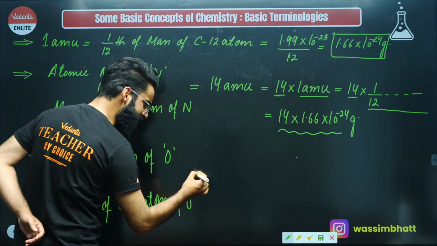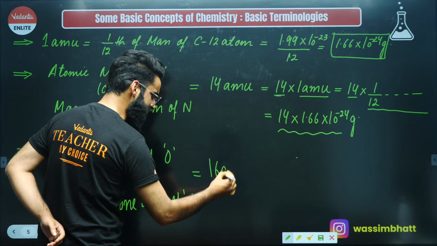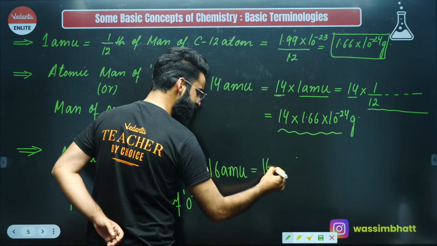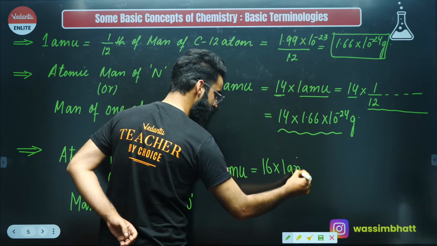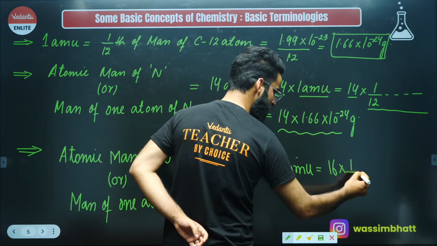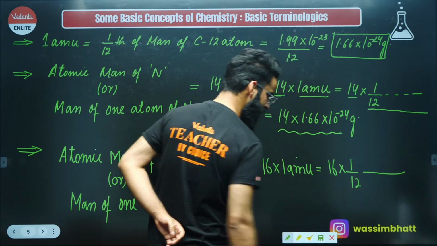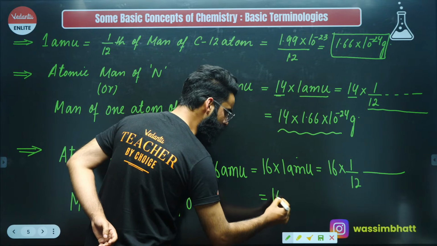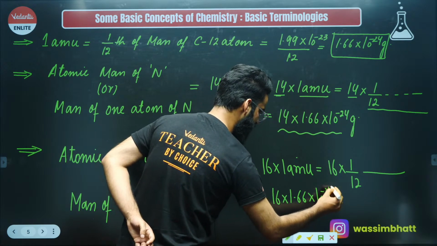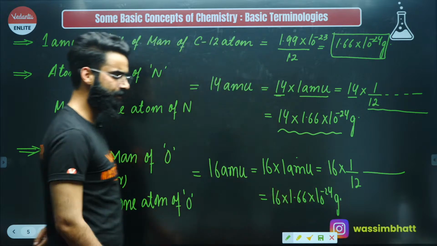And how much is it going to be? It's just 16 AMU, right? Can we write it as 16 multiplied by 1 AMU? We can do that, right? Instead of 1 AMU, can we write 1/12 of mass of carbon-12 atom? Absolutely, we can do that. Instead of 1 AMU, can you write 1.66 into 10 raised to the power minus 24 grams? You can absolutely do it, right?